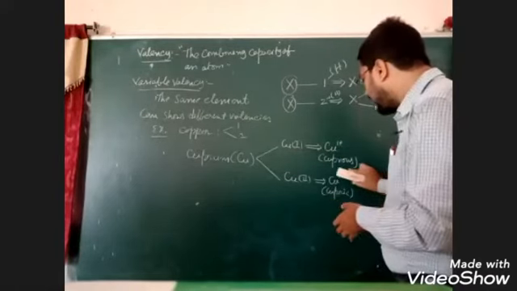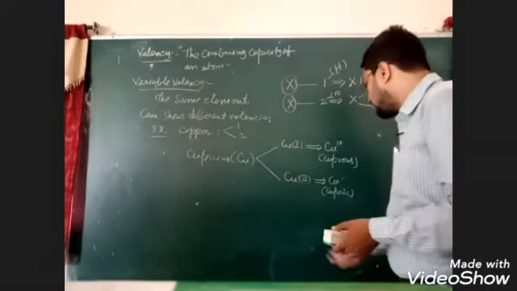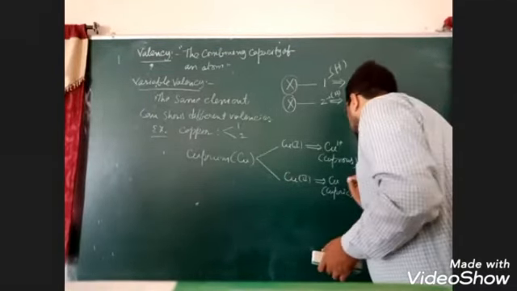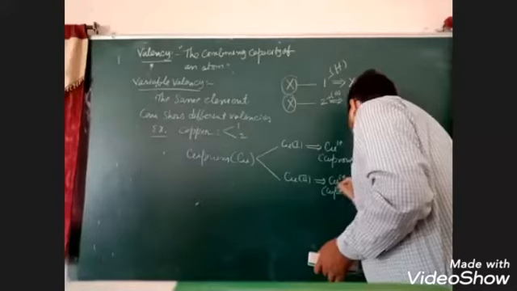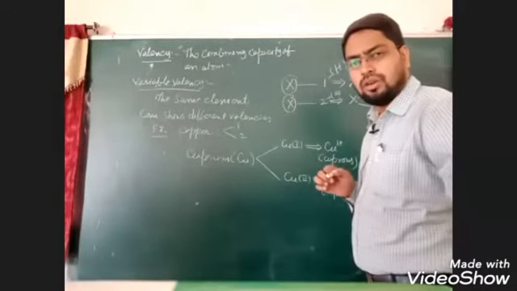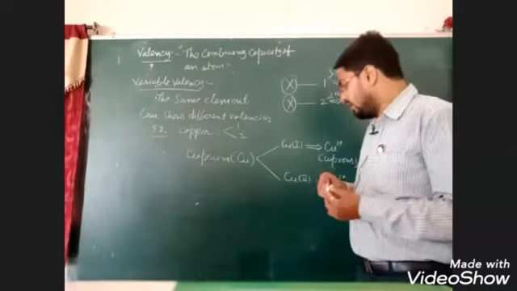Same way, you can write for 2, then it is Cu 2 plus. Here, naming also, just note down.